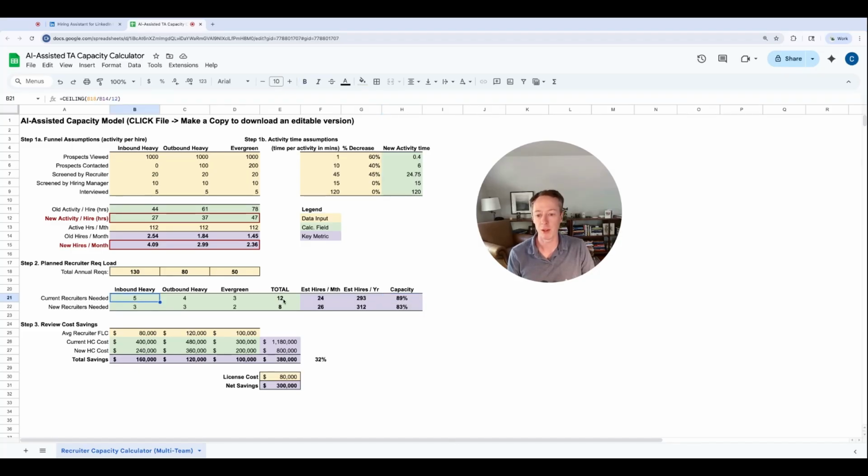And so you can see that with 12 recruiters in the team, we're actually hiring 24 people per month, or we're at 89% capacity. With only 8 recruiters in the updated process, we're actually hiring 26 people a month. And so we're at 83% capacity. So what this means is that we actually have additional capacity across the recruiting team, which accounts for things like if one of the recruiters leaves and you actually need to replace them. So you've got a time to hire factor in there. It could account for different processes you might need to do in terms of training and onboarding with new tools.